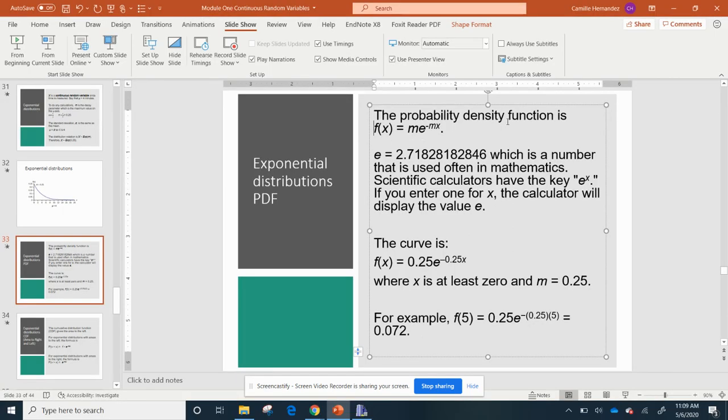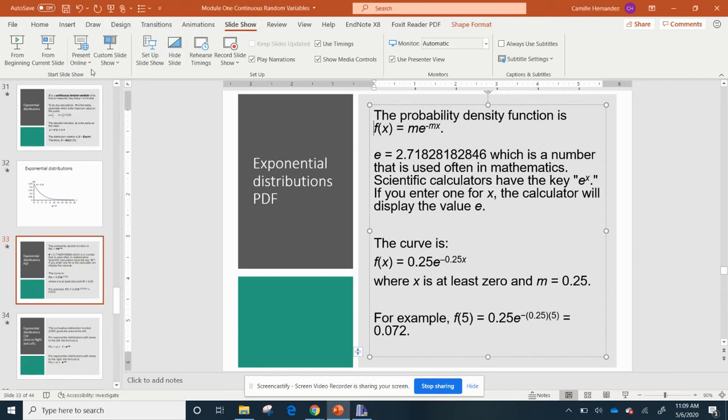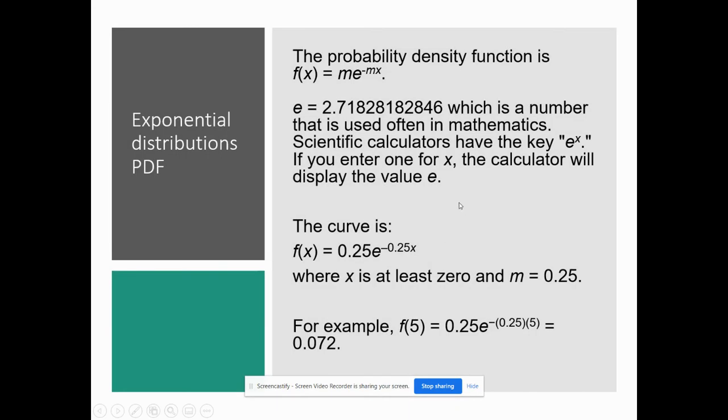Let me show you. If I bring up my graphing calculator, it's right here. For me, it's second E, and that's what it's going to look like. For your calculator, I think you can get a $20 one that has it, so you don't have to buy this graphing calculator. I just have this because I use it for my other math classes. All right, I'm going to go back to the slide. Okay, so that's what that e is.